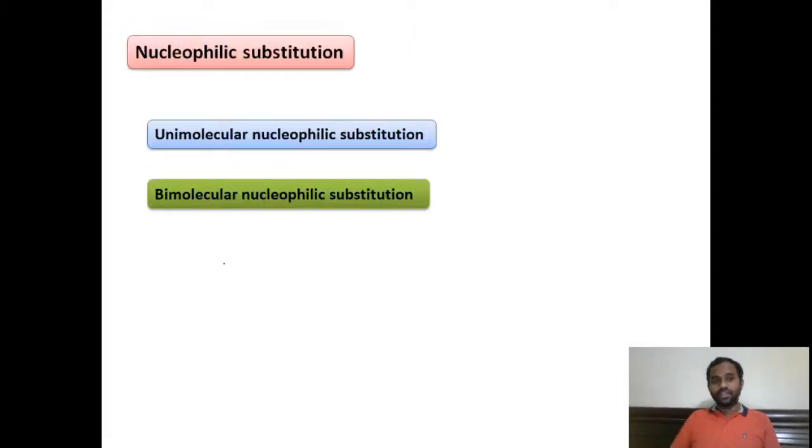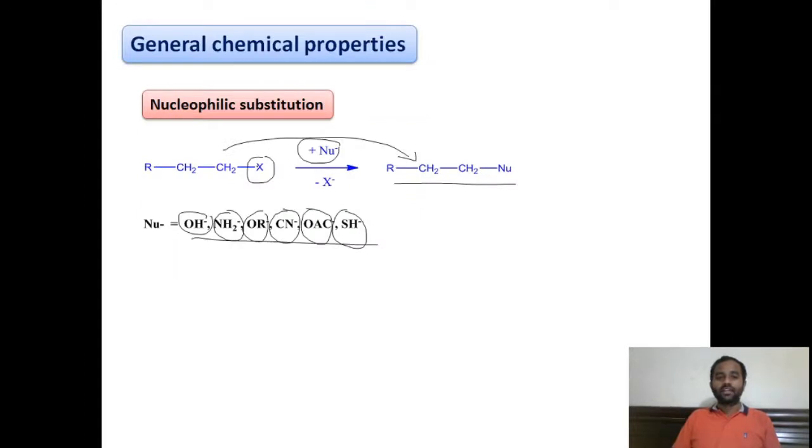And if you look at the mechanism, this nucleophilic substitution reaction takes place via two mechanisms, that is, the unimolecular nucleophilic substitution mechanism or the bimolecular nucleophilic substitution mechanism. Here it is very simple: we have to write the product by replacing the halogen group with the nucleophile.